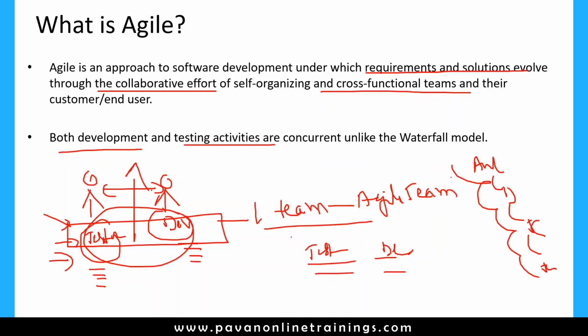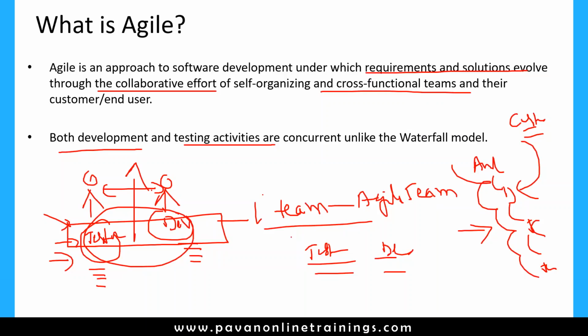But in other models like the waterfall model, suppose after 1 month or 2 months the customer comes and changes their requirements or asks to implement some more new requirements, and by that time we are in the middle of the software development process, so it is a little bit difficult to accommodate the changing requirements, right? But in the agile process we can easily accommodate all the requirements. Whenever changes or new requirements are added, we can easily accommodate them into the development process.